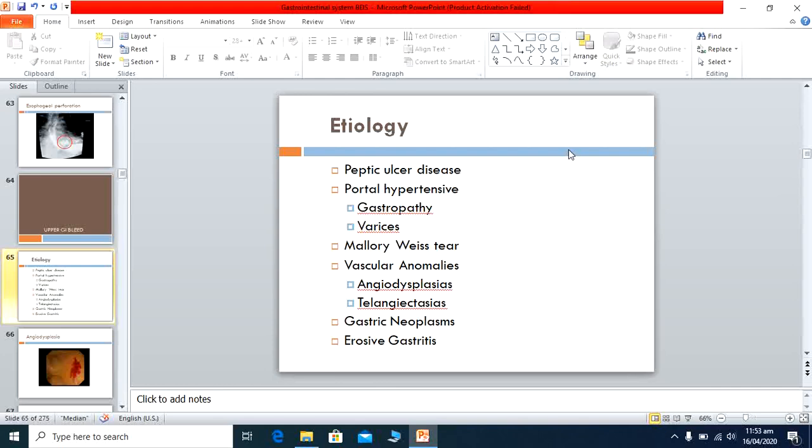Mallory Weiss tears occur due to excessive vomiting, especially in alcoholics. When the vomiting starts, due to the increased intra-abdominal pressure, the tear occurs at the lower end of the esophagus and the bleeding occurs. Vascular abnormalities like angiodysplasias and telangiectasia are basically abnormal vessels and they bleed easily. Gastric neoplasm and erosive gastritis, due to some food which causes erosions in the stomach.